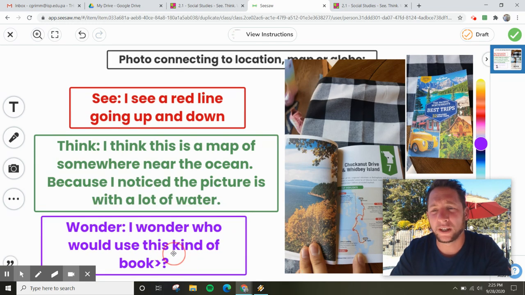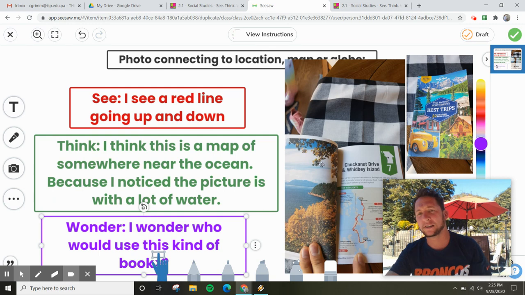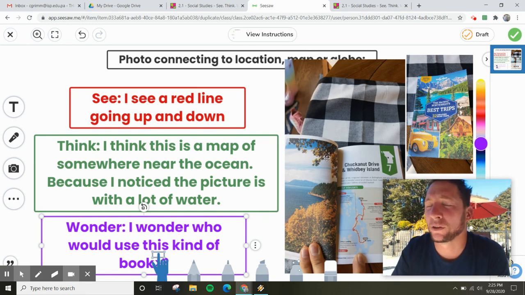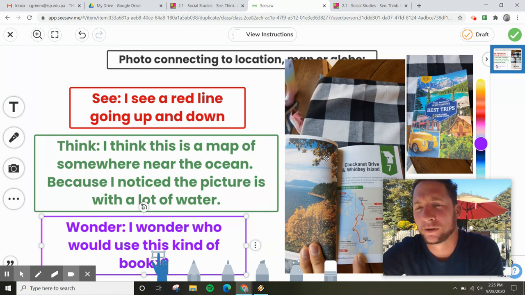Those are two things. First is Padlet. Second is I see, think, wonder on a photo that you can connect with location or maps or globes.